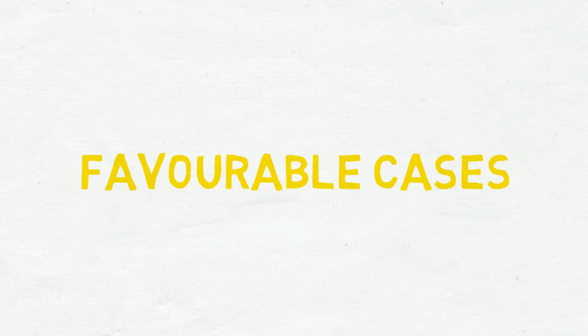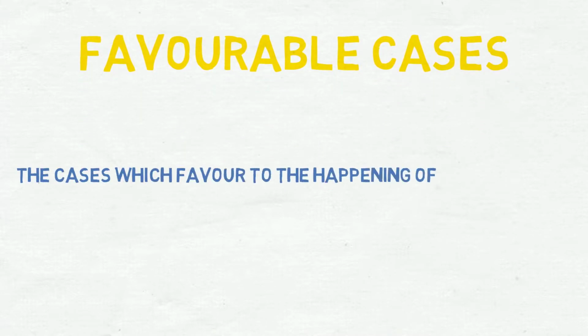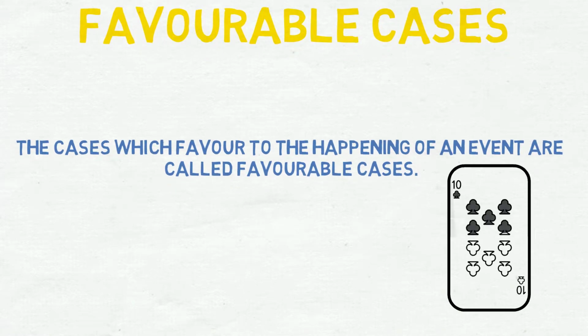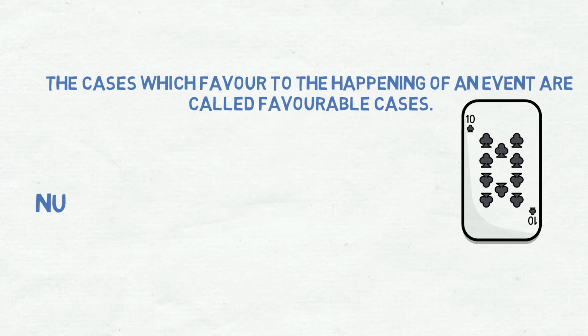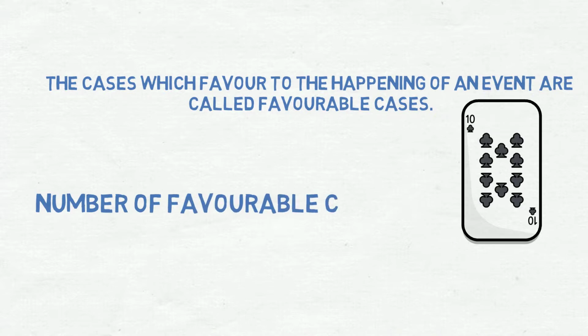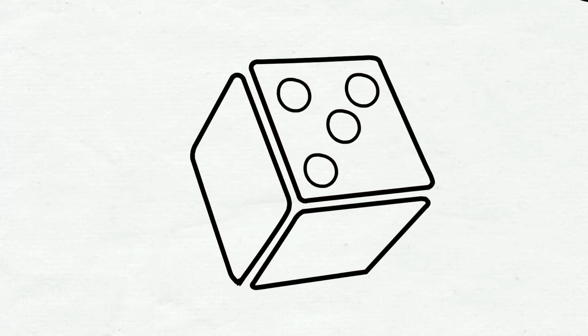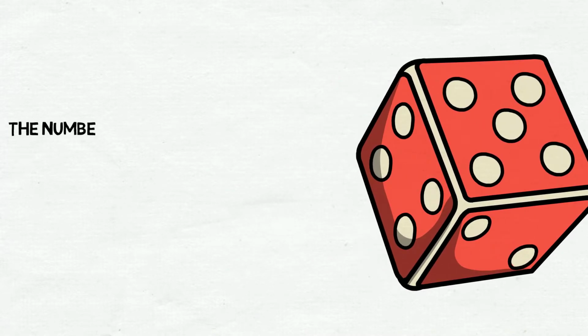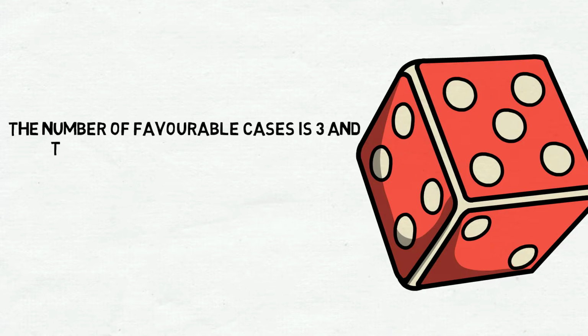Favorable cases. The cases which favor the happening of an event are called favorable cases. Example: for the event of drawing a card of spade from a pack of 52 cards, the number of favorable cases is 13. Example 2: for the event of getting an even number in throwing a die, the number of favorable cases is 3 and the event in this case is 2, 4, 6.